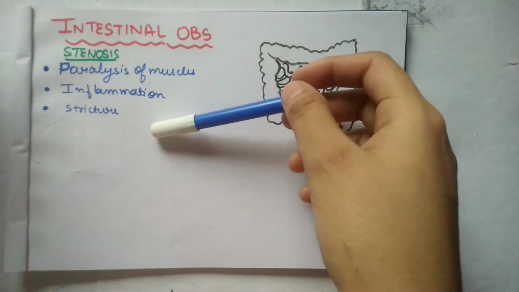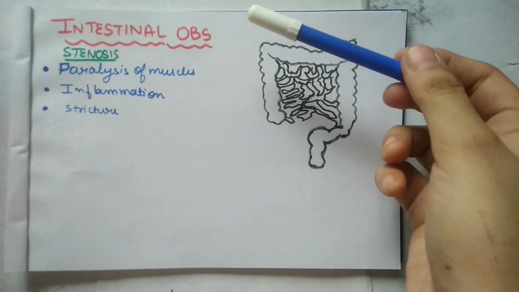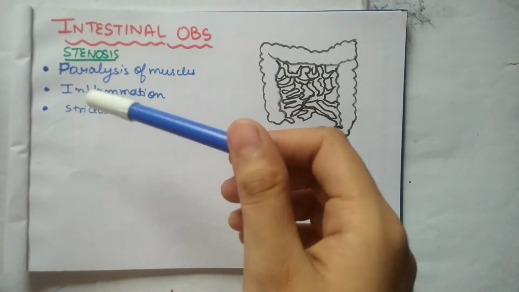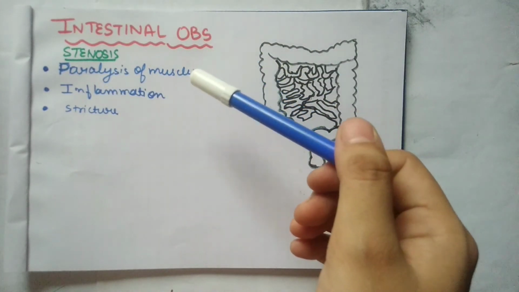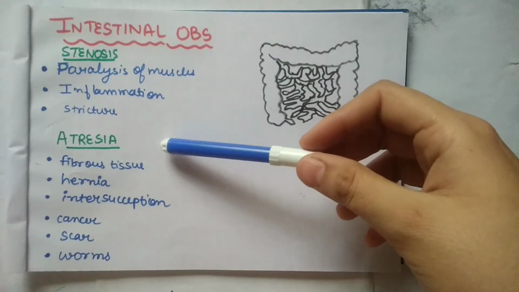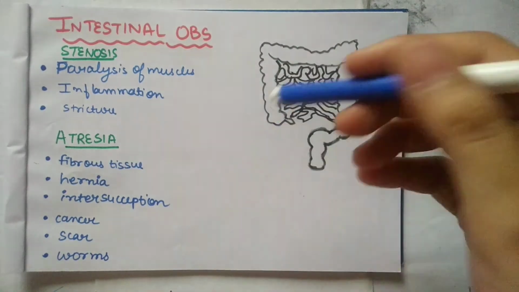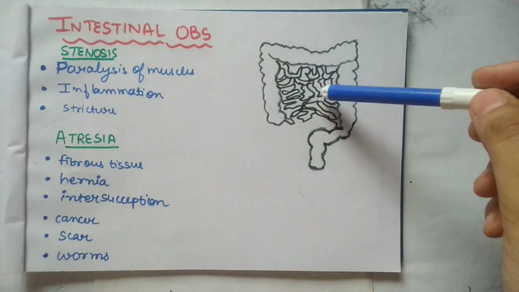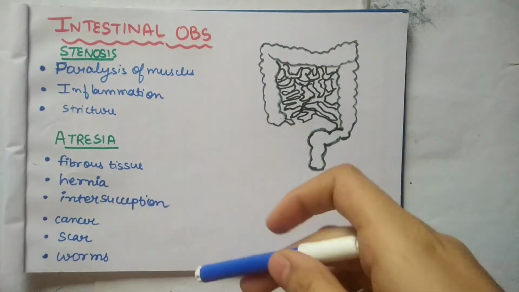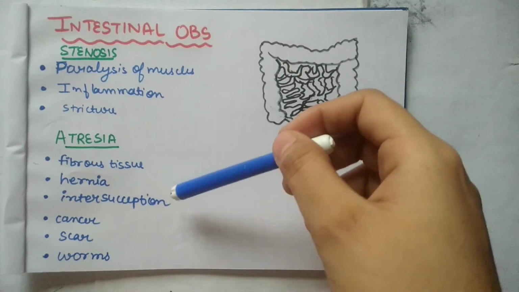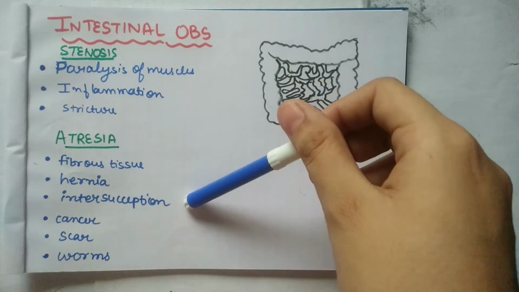Now two other important causes can be inflammation, and many times the disease will be Crohn's disease. People develop strictures due to some disease or mainly when they drink corrosive substance accidentally or intentionally. Atresia can be due to many reasons like fibrous tissue, when adhesion occurs after surgery. Hernias, when our intestine gets lodged out from some weak point. Intussusception is very much involved in children when we talk about intestinal obstruction.